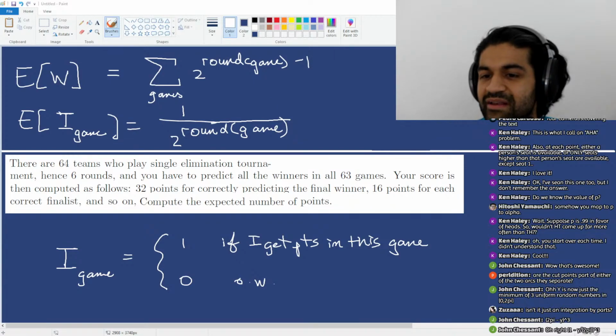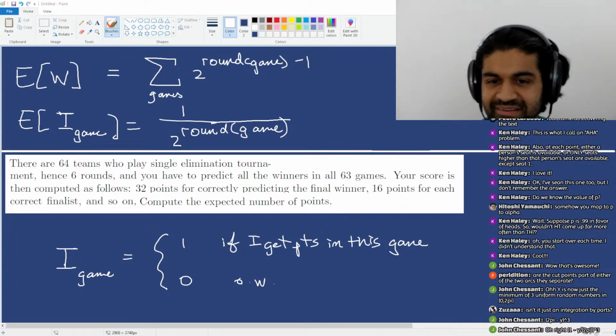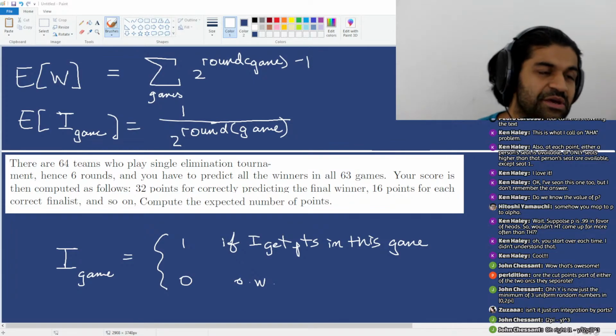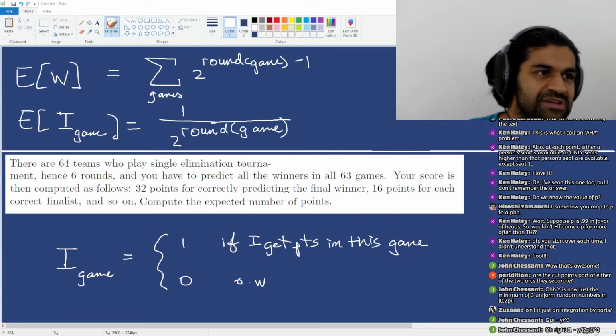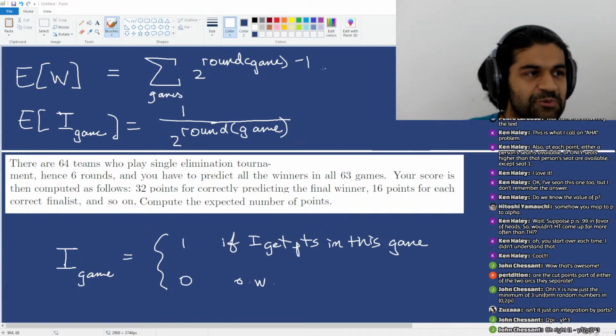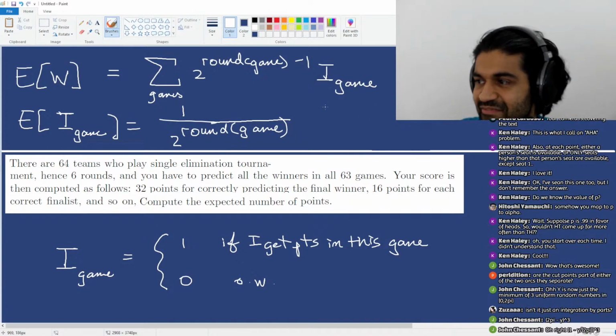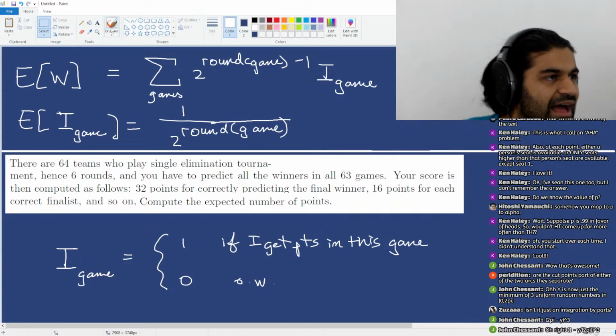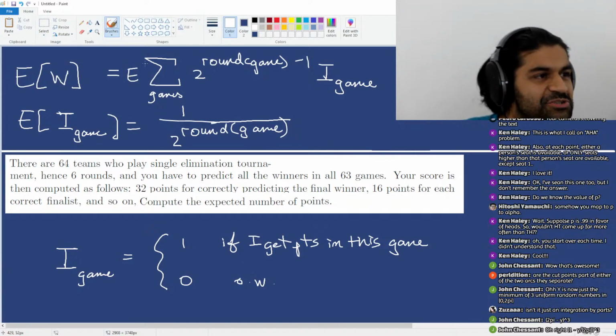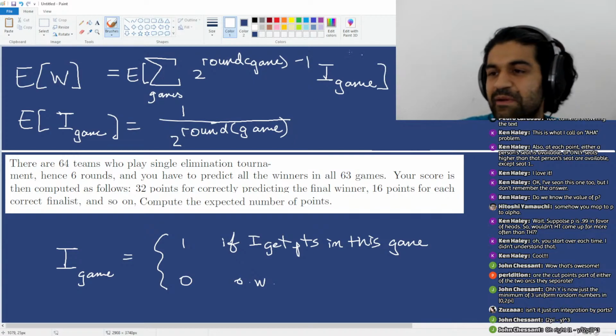Because I only make $1 on a game in round 1, and I make $2 on the games in round 2, and so on. So for every game, I need to do 2 to the round that the game is in, minus 1, times the indicator value for the game, because I might not win any money if I don't predict the game correctly, right? So the expected value of my winnings should just be the expected value of this random variable.